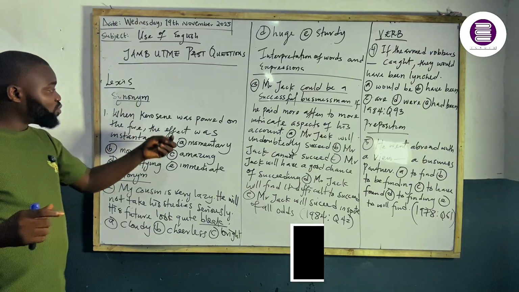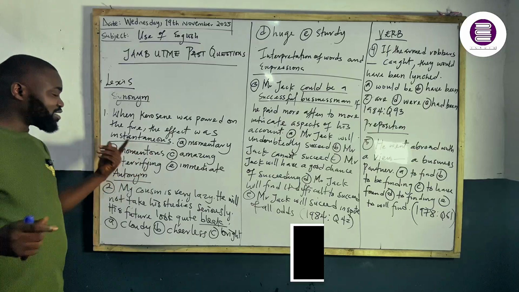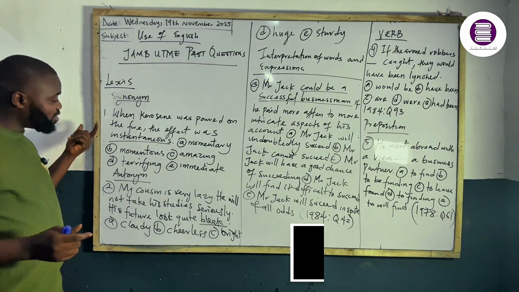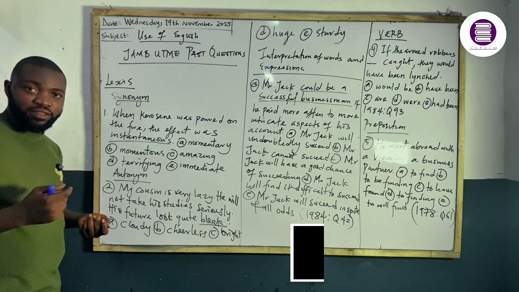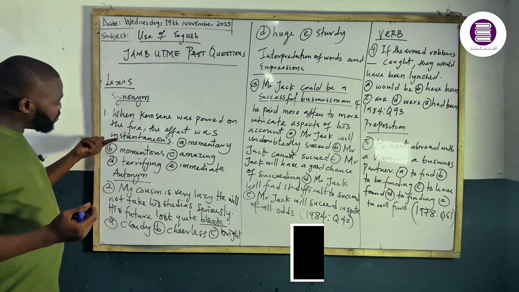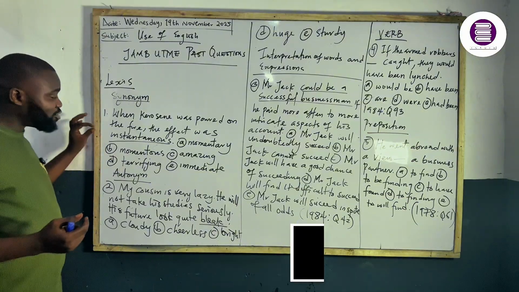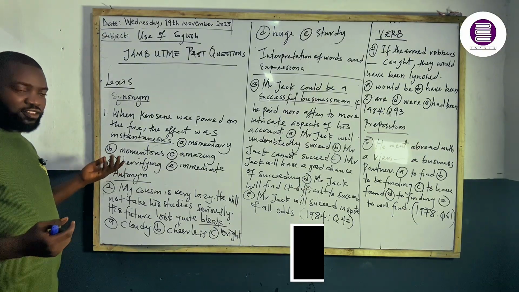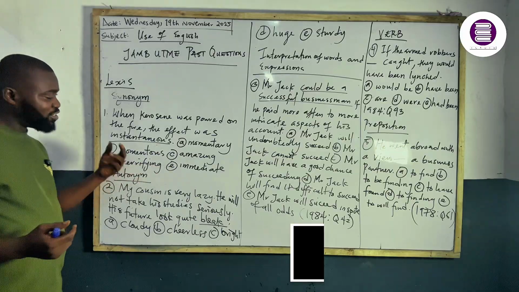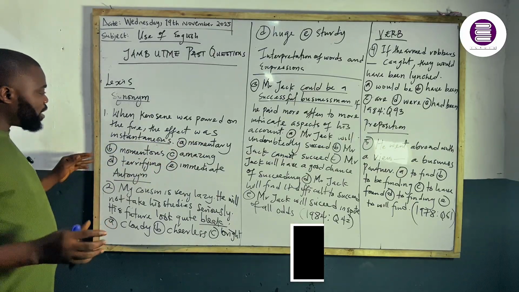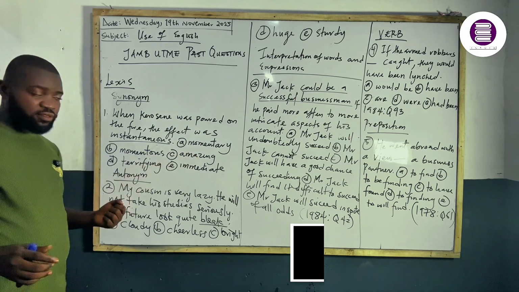Now, when kerosene was poured on the fire, the effect was instantaneous. Instantaneous in this context is giving us the vibe of something that happened immediately. The word instantaneous is an adjective gotten from the word instant. Now, the option here is momentary.